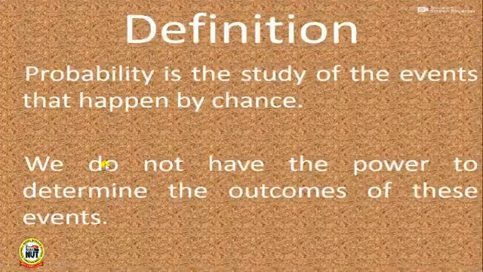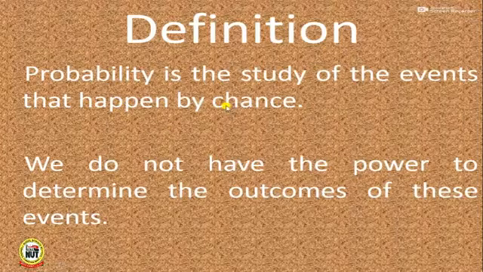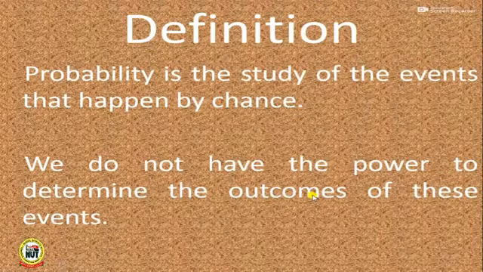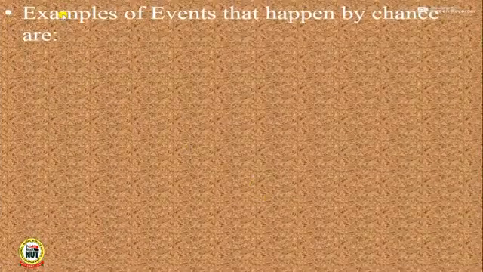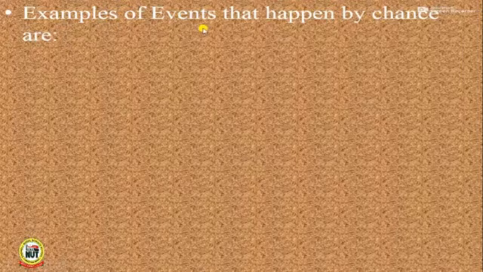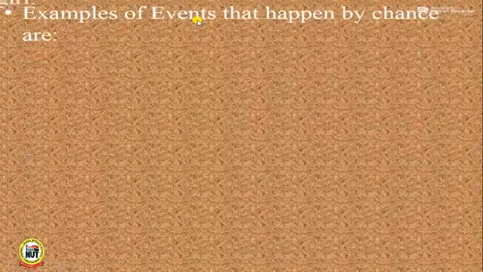Now, we do not have the power to determine the outcome of these events, that is, those events that happen by chance. We do not have the power to determine the outcome or what comes out of these events. So let us quickly look at some examples of events that happen by chance.